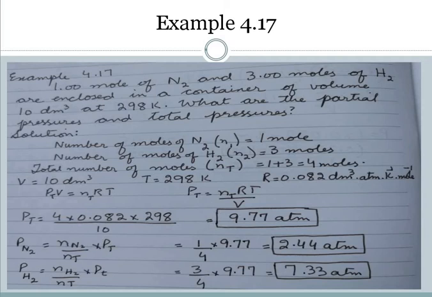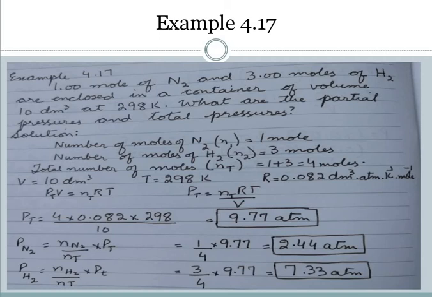They have asked for the total pressure as well as the partial pressures. Now the partial pressure for nitrogen, PN2, will be equal to N2, the number of moles of nitrogen gas, divided by the total number of moles, NT, into PT. So the value comes to be 2.44 atmosphere.